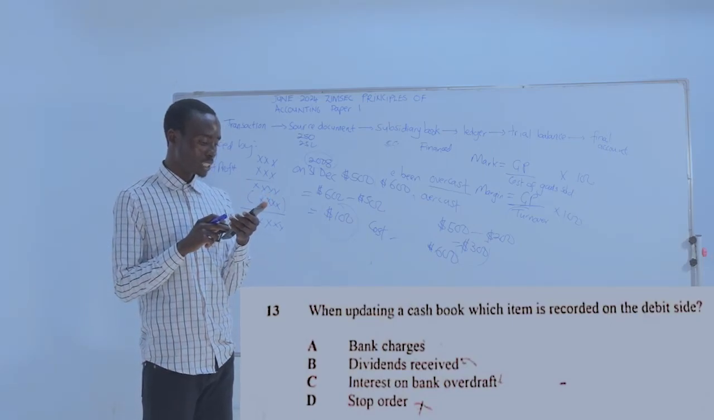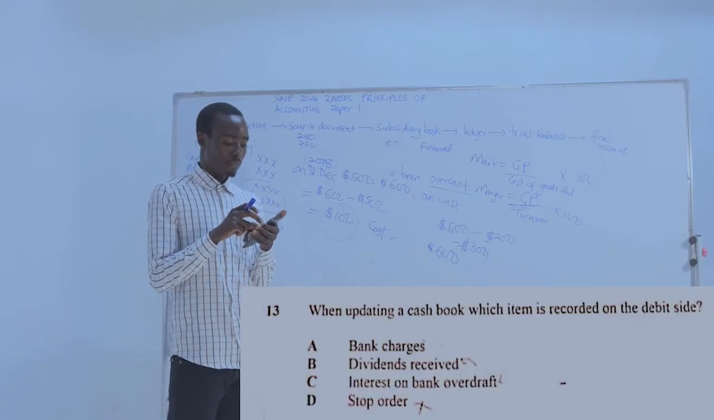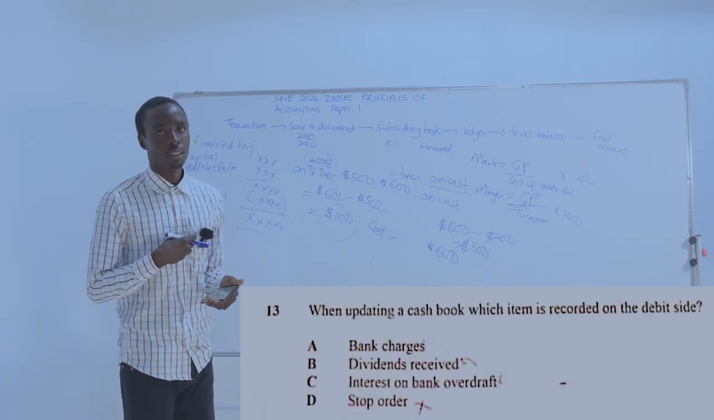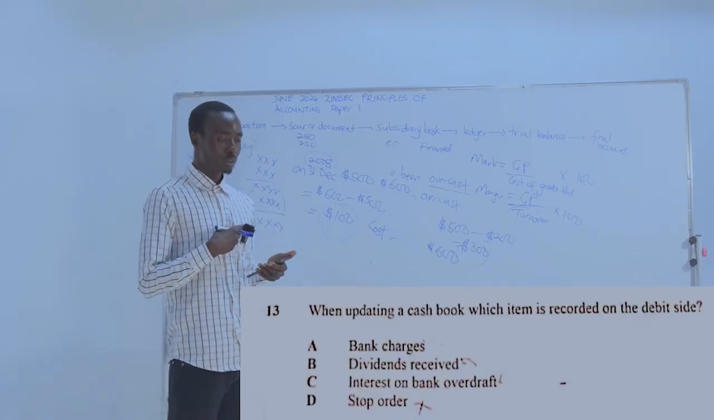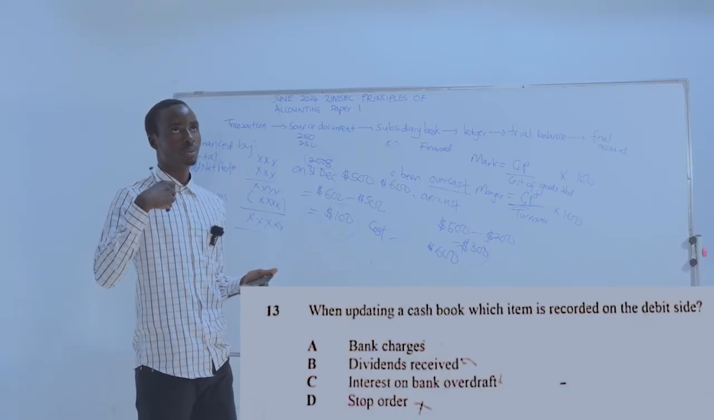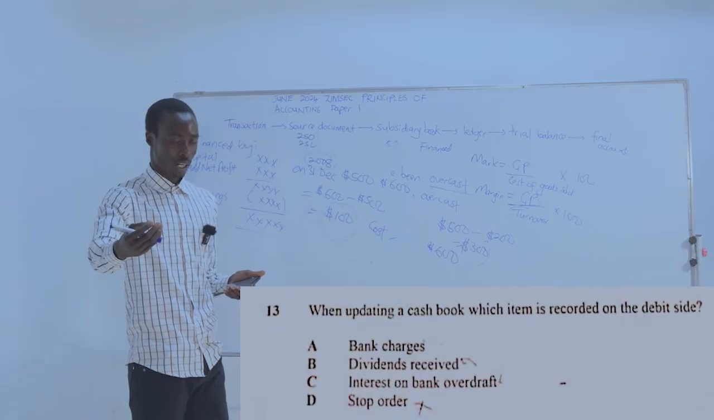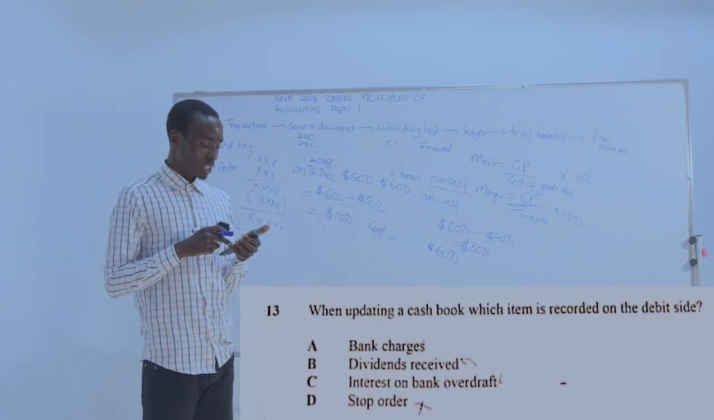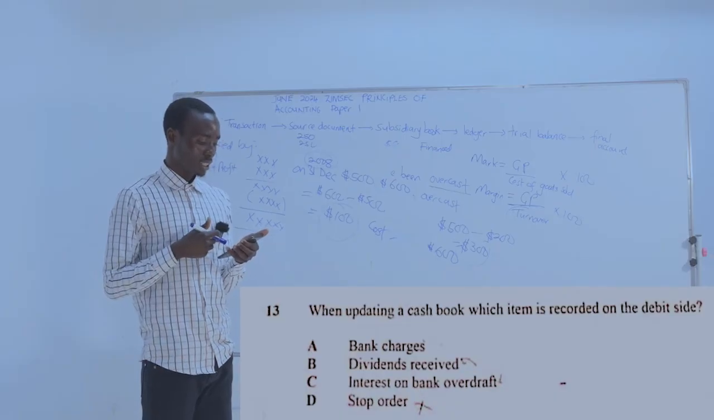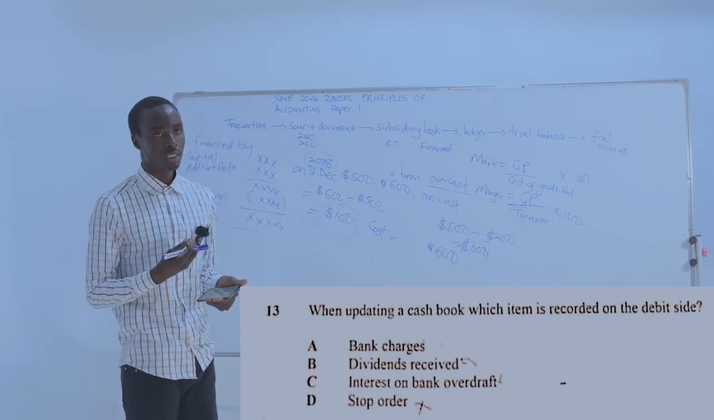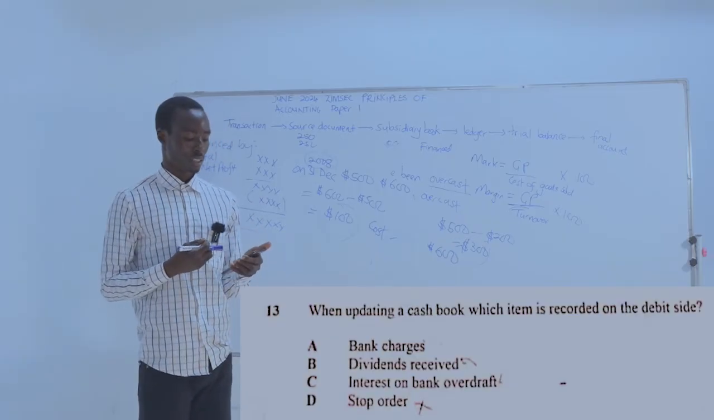Right, we've got bank charges. Bank charges do not appear on the debit side because bank charges are expenses. As I mentioned earlier, on the debit side of the cash book goes the money coming into the cash book, then on the credit side goes the money going out. Right. So bank charges is the wrong answer. B, dividends received. That's correct. Right. A company can receive dividends. The amount for the dividends received is debited in the cash book.